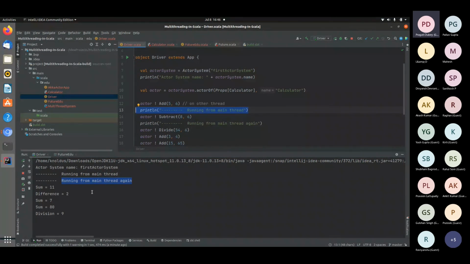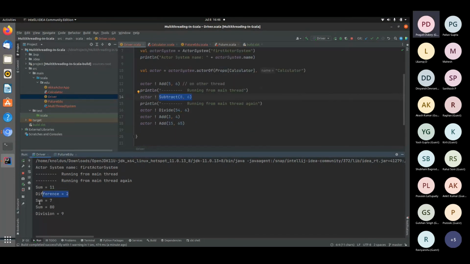So it is adding and giving us the sum. Now we are trying to subtract them, and it is giving us the difference as well. Okay, now we can see that we have called the divide function first, but still it is showing the sum method. Maybe because the divide one was taking a bit longer to execute, and we are doing it asynchronously on multiple threads, so it is not waiting. So here we get another point: it does not wait for any other computation to complete, and it executes other computations that are in line in the form of messages.